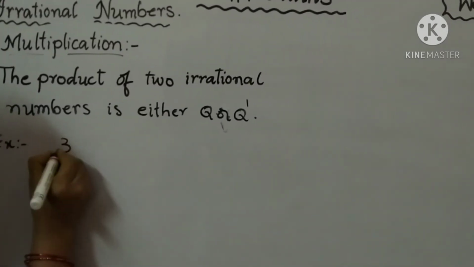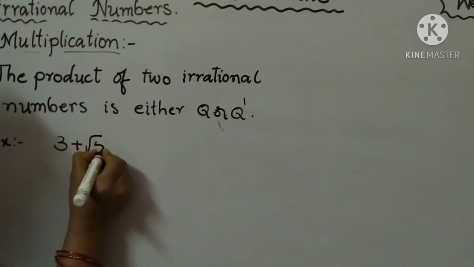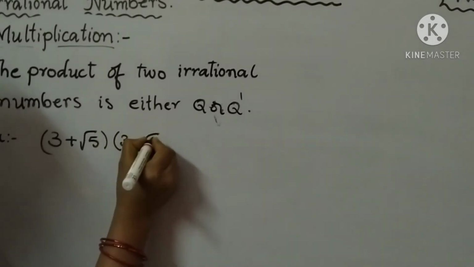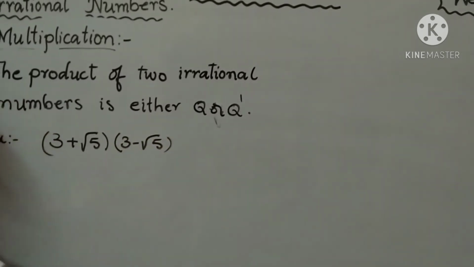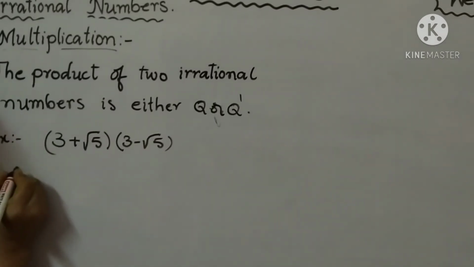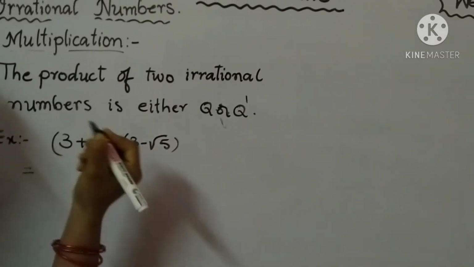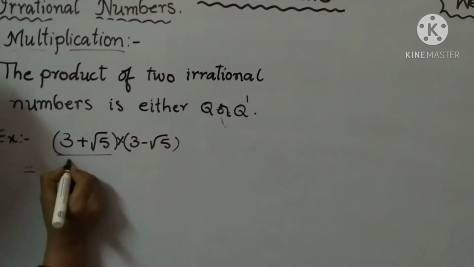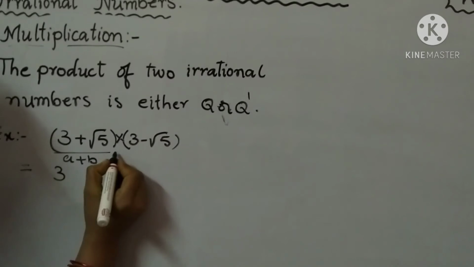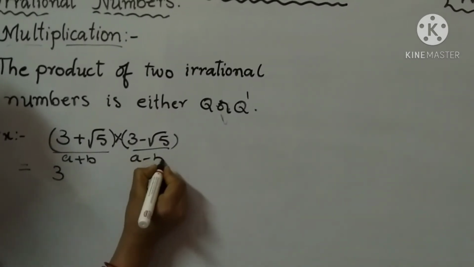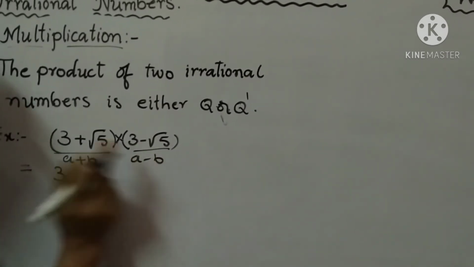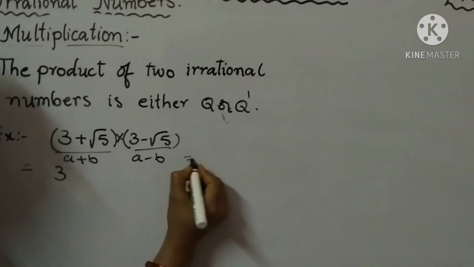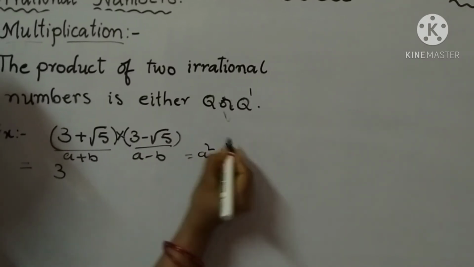3 plus root 5 into 3 minus root 5. These are two irrational numbers. The product means multiplication. So here write 3 into. So it is considered A plus B and it is considered A minus B. A plus B into A minus B. What is the formula? A plus B into A minus B is equal to A square minus B square.